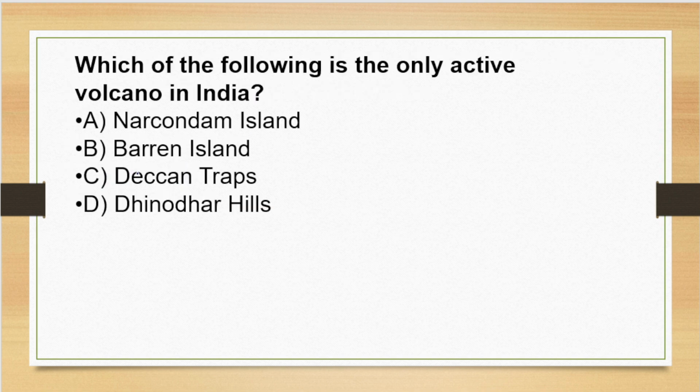And the next question is, which of the following is the only active volcano in India? Very important question. The options here are Narcondam Island, Barren Island, Deccan Traps or Dhinodhar Hills. The correct answer of the question will be Barren Island. It is located in Andaman and Nicobar Island. It is the only volcano in India that is active.